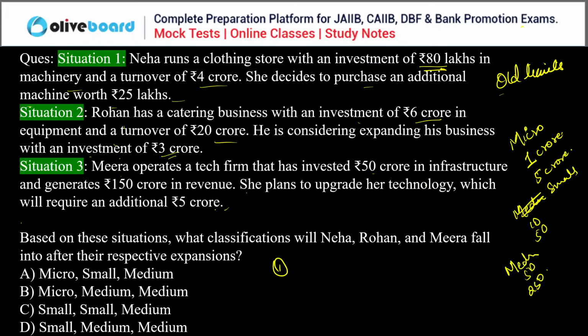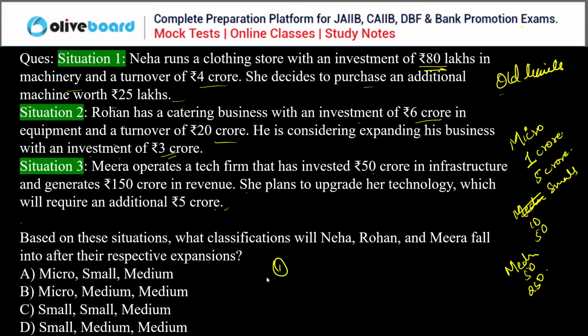But for downgrading, like from medium to small and from small to micro, you don't have to reach both limits. When you don't reach both limits, then you are downgraded. For upgrading, you have to surpass either limit, meaning any one limit, right? So this is the condition.